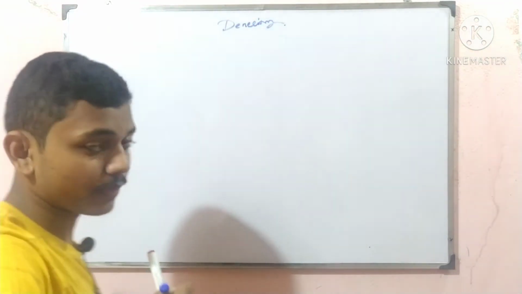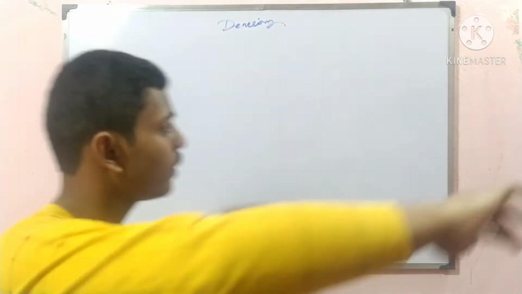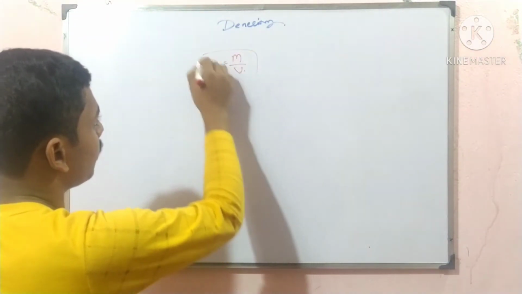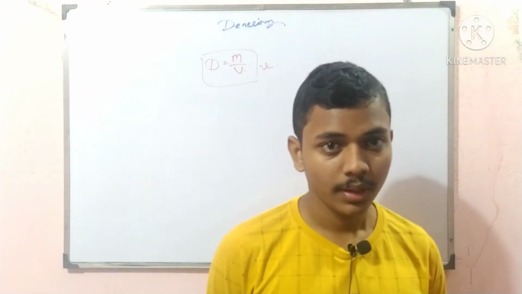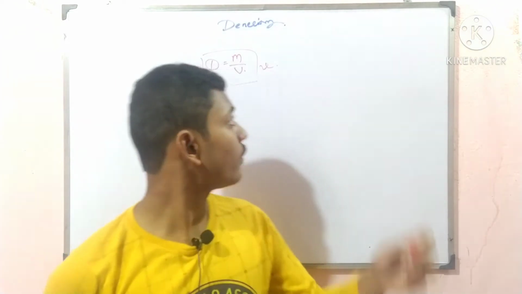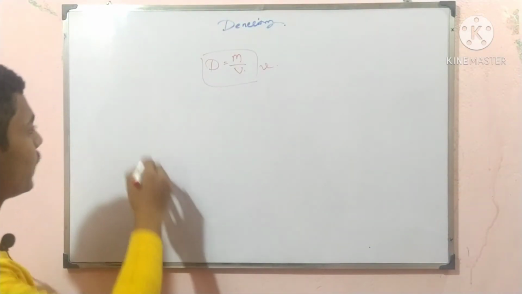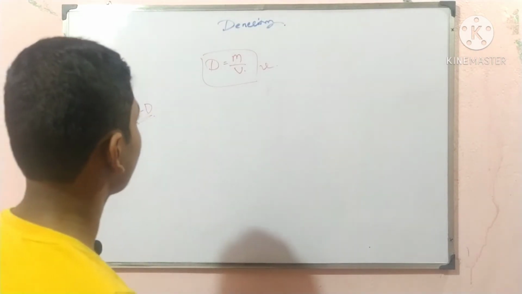What is density? Density is mass per volume. Density is equal to mass per volume. That is the definition of density. If we define density from this formula, mass per volume, there is another thing, that is the relative density. What is the relative density?